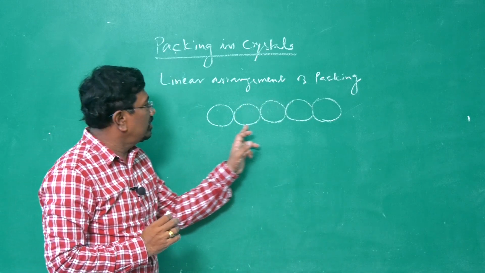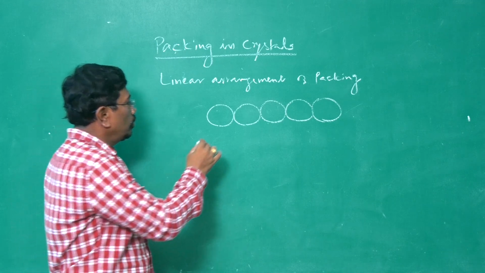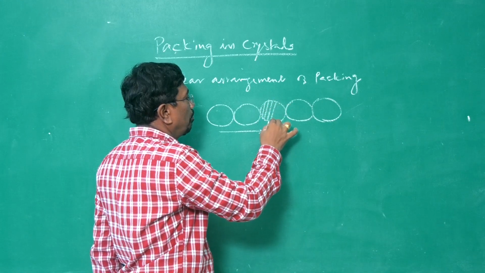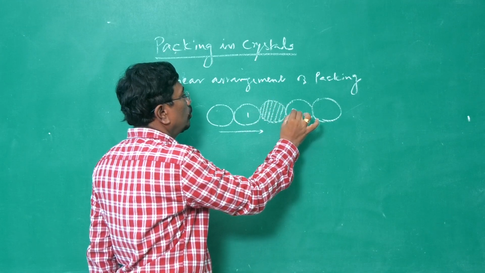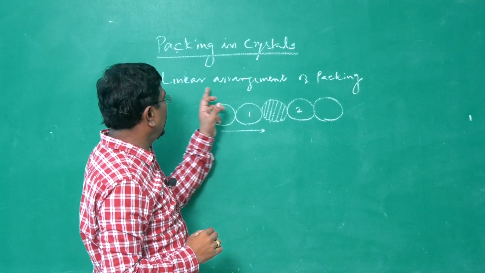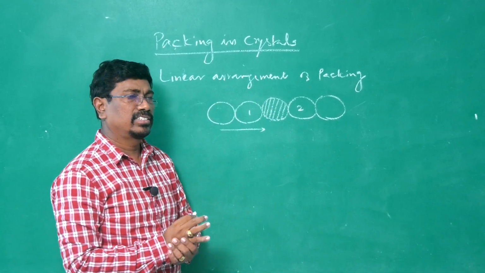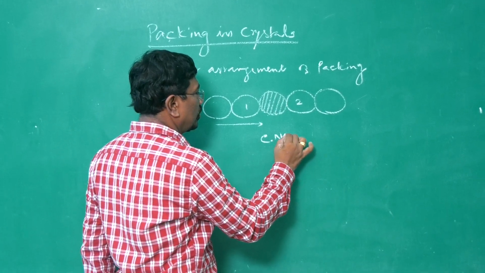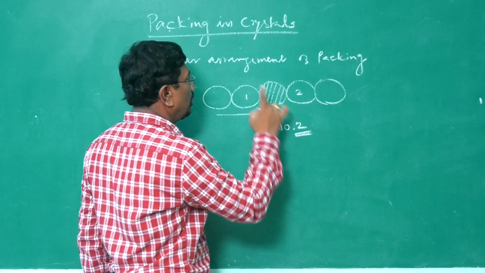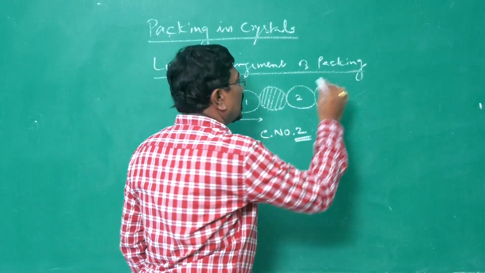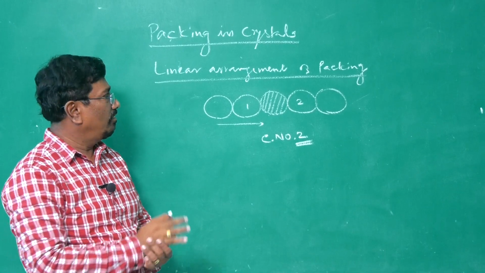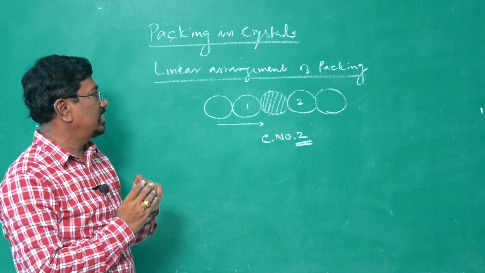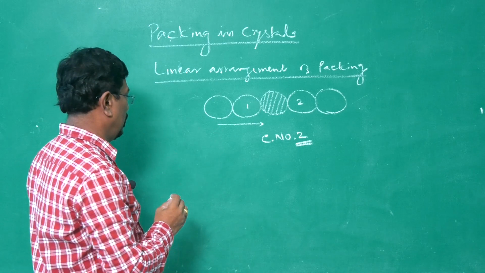When the spheres are arranged in a linear manner, it goes in a single direction and each atom is surrounded by, if I consider this atom, it is surrounded by two atoms. So, for linear arrangement of spheres in single dimension, the coordination number may be considered as 2. Coordination number is just 2 for linear arrangement of spheres in one direction. Coordination number 2. Suppose if it is a two-dimensional arrangement.